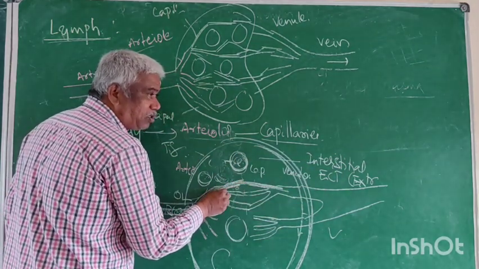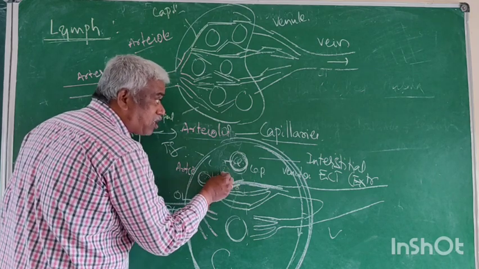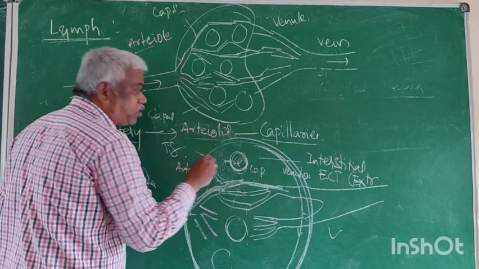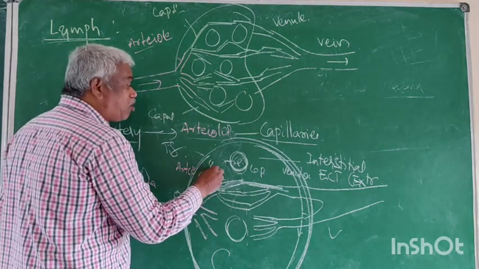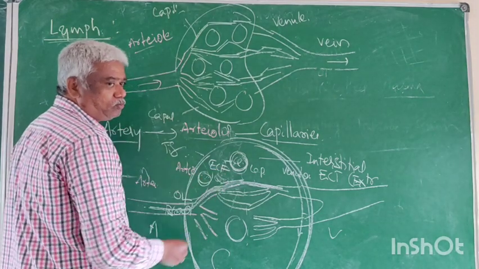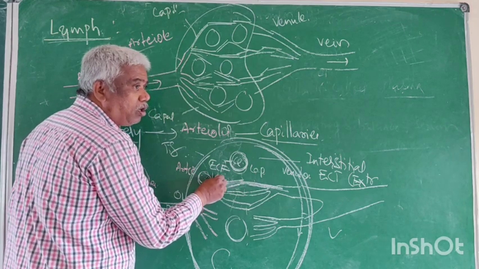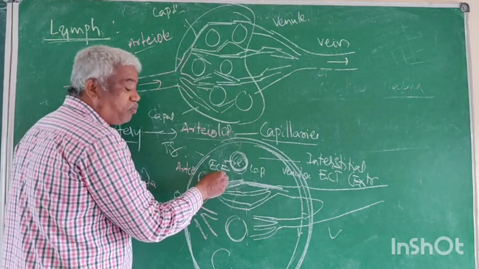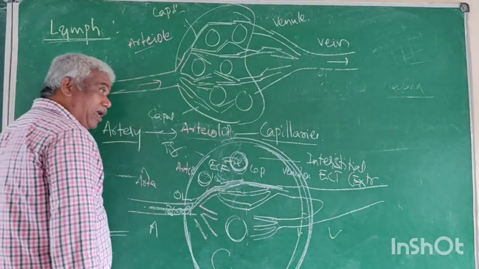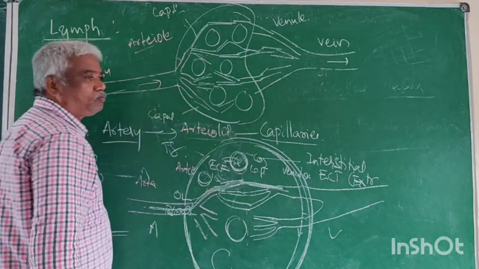Due to high pressure, some liquid part of the blood comes to the outside from the capillaries, but not outside the organ, outside the capillaries. That fluid is called ECF, extracellular fluid. This extracellular fluid contains oxygen and food material. The oxygen and food material is taken into the cell. Again, the cell's CO2 is released to the ECF.